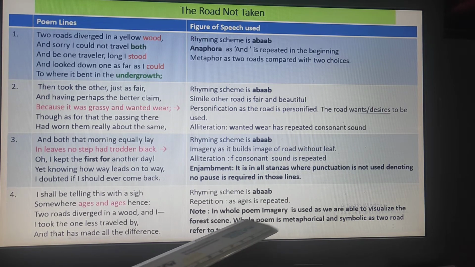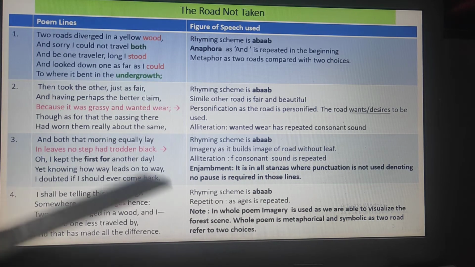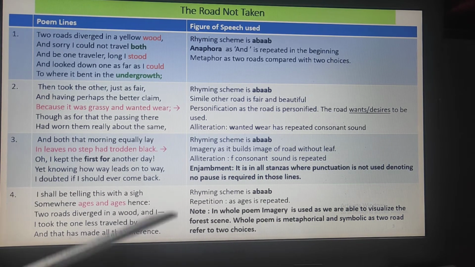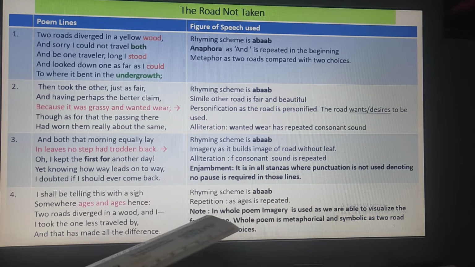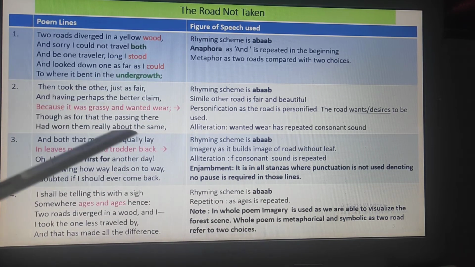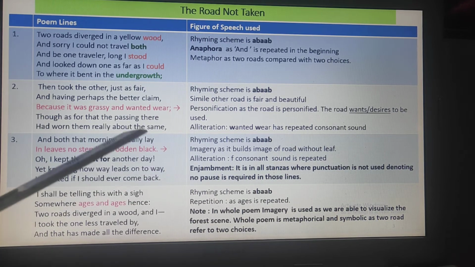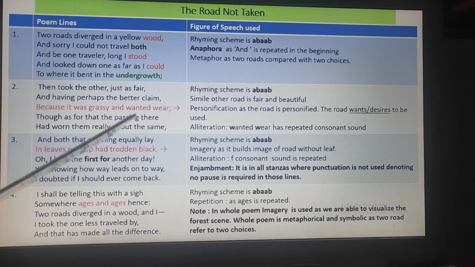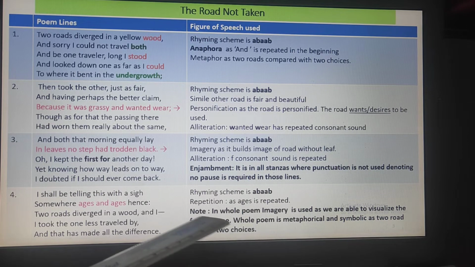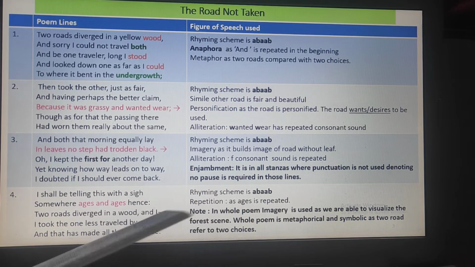And the whole poem is also metaphorical, means metaphor is used in many places because everywhere it is to convey that the road refers to the choices, and the wearing and tearing of road means how you have spent your time in your life. So many places metaphor is there.